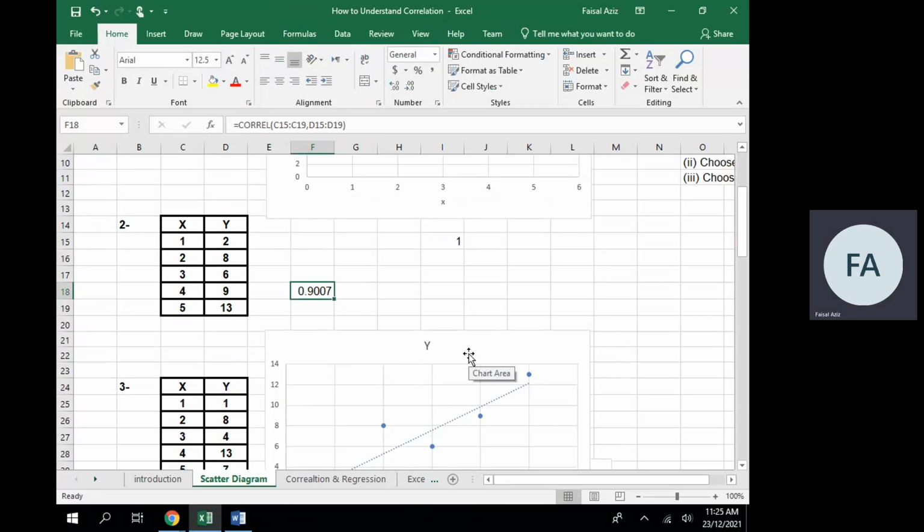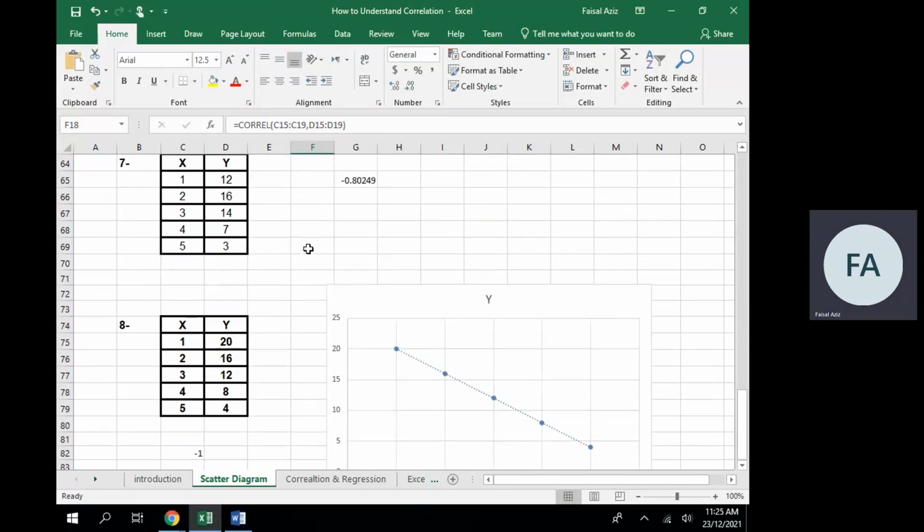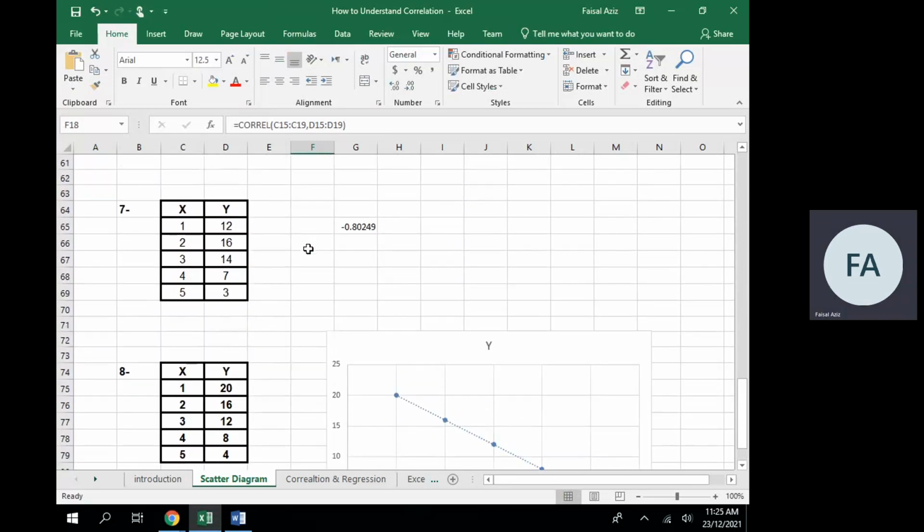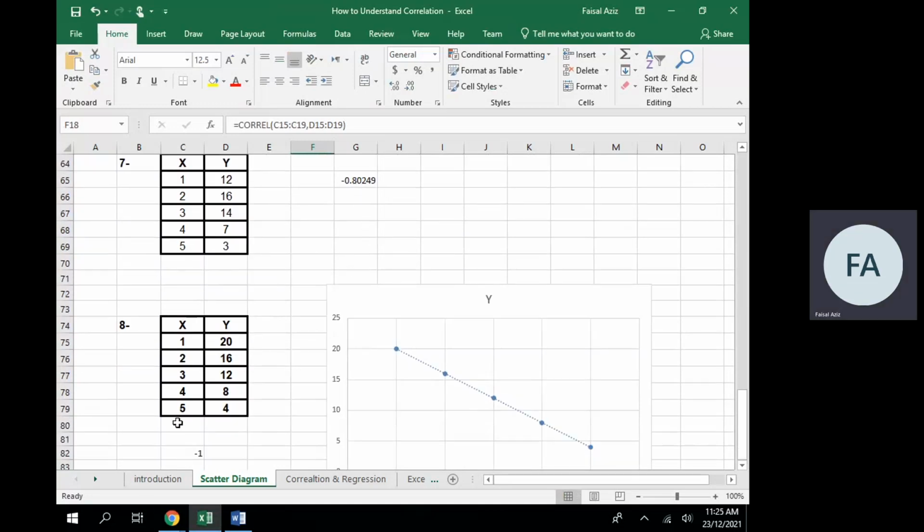So I have shown you with the help of this example, using a trend line plus calculating correlation using the Excel formula, that the first two data sets had positive correlation, and the last two data sets, number 7 and 8, you can see the numbers on your screen. If you want to perform these calculations, you can do so for the sake of practice on your computer. And here we got negative correlation, strong negative and strong positive.